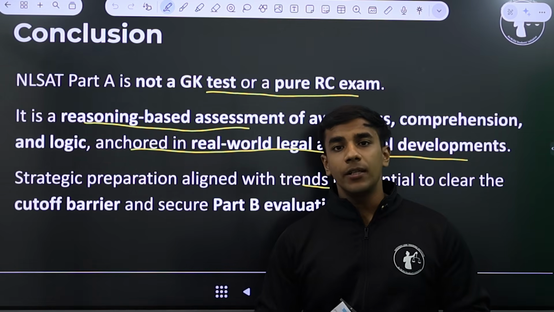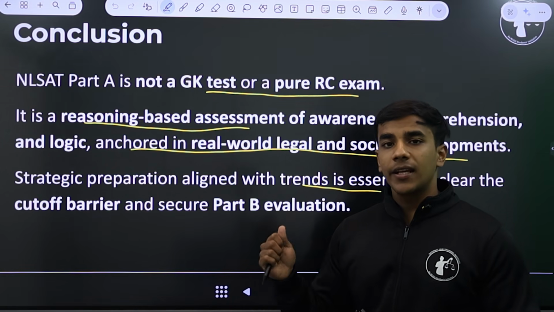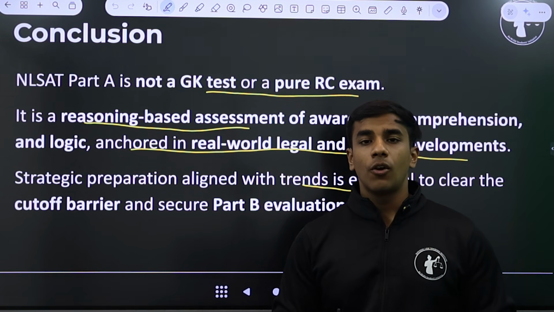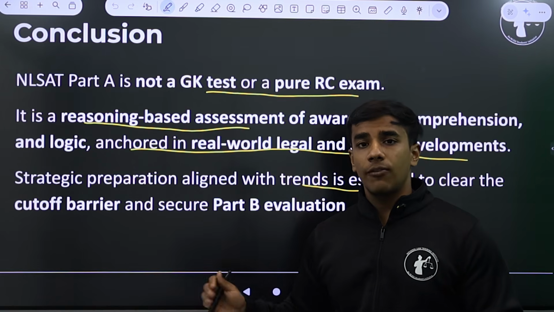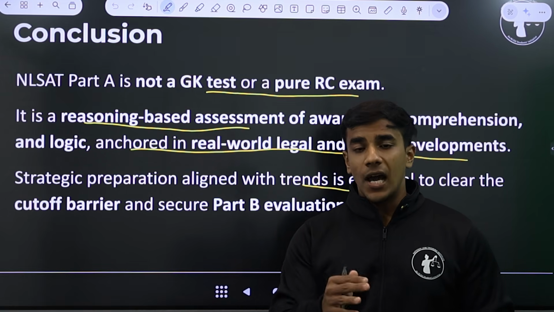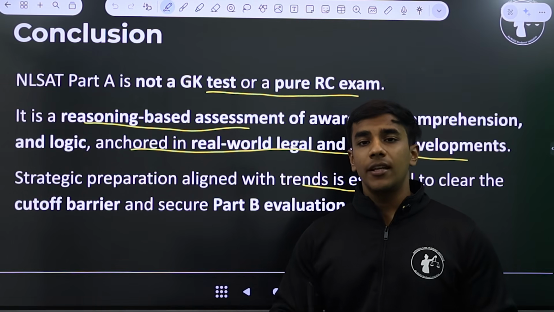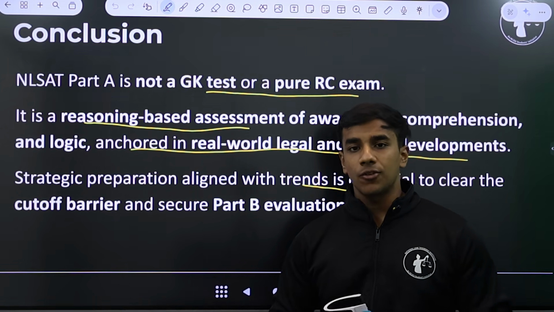For now, your primary target should be to secure a Part B evaluation, and for that you need to target at least a 60 or a 55 in your Part A to be on the safer side. If you are scoring around 55, that is a good score to qualify for Part B evaluation, but target at least 60 to clear the actual exam and reach the golden score of 100 for a final selection in the National Law School Bangalore.